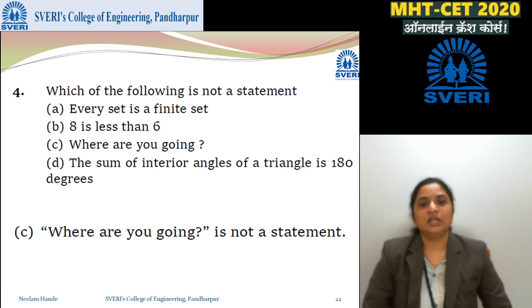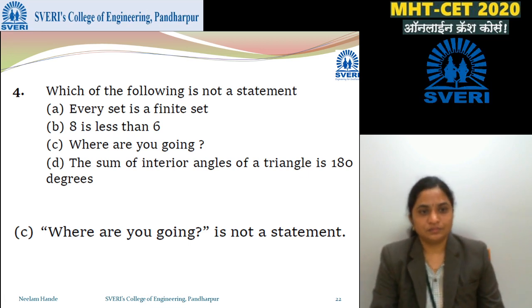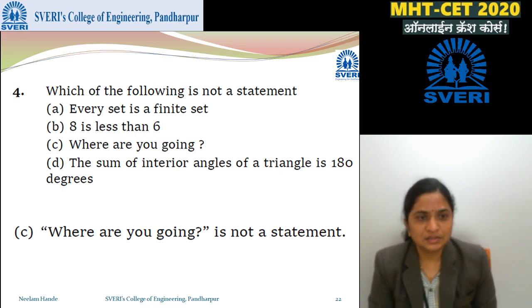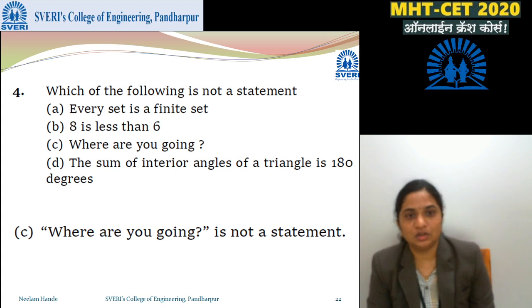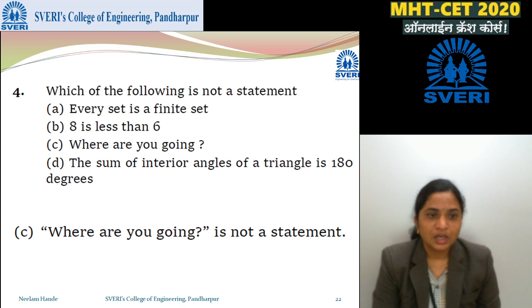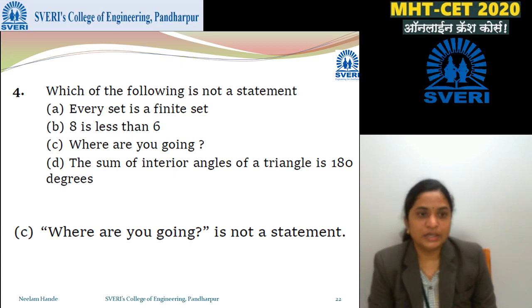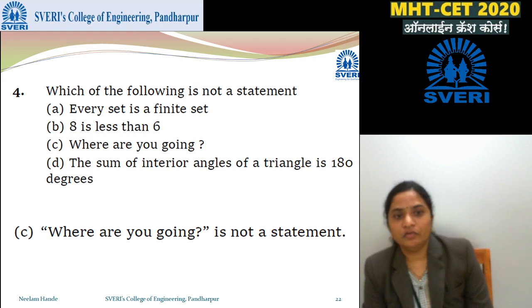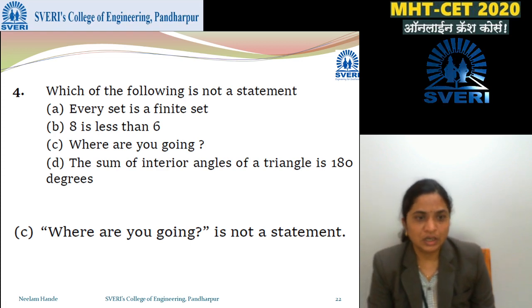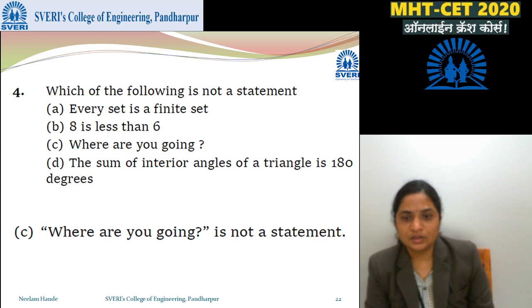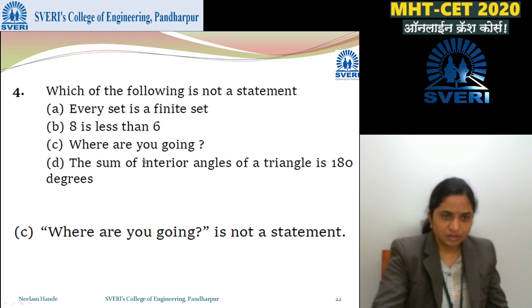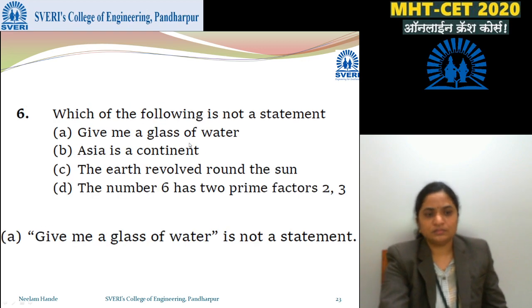Next, which of the following is not a statement? Every set is a finite set. We don't know if every set is a finite set or not, so this is a false statement. 8 is less than 6: it is a false statement, but still a statement. Where are you going? Is this a statement? I don't think so. The sum of interior angles of a triangle is 180 degrees. Yes, it is correct. So these three are statements, but the third one is not a statement.